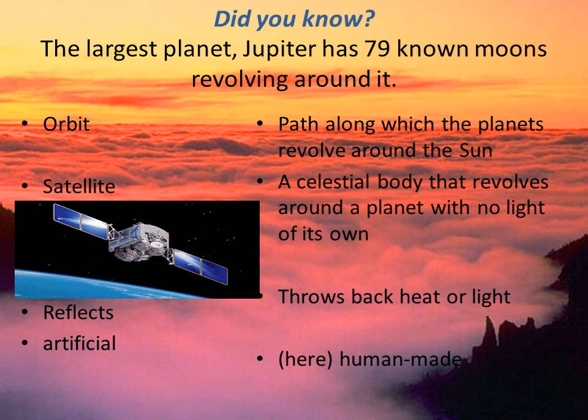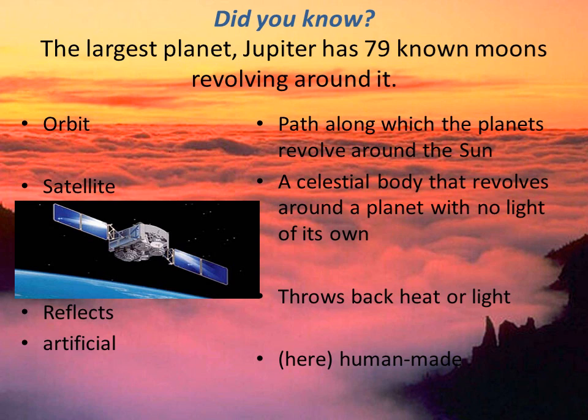Children, did you know the largest planet, Jupiter, has 79 known moons revolving around it? Yes, this is a very large planet and it has at least 79 moons of its own. But on Earth we have only one moon. Okay?